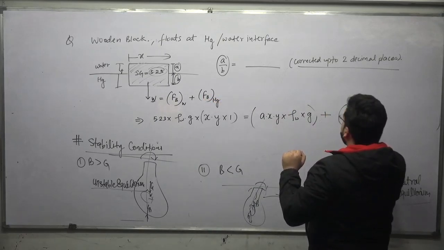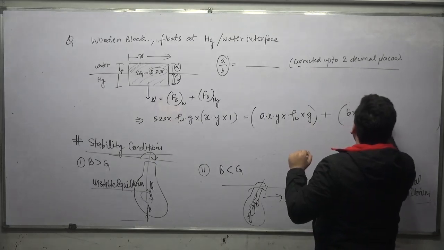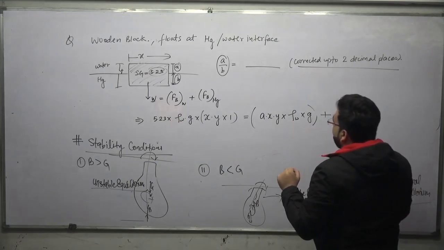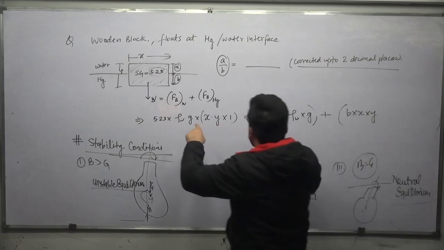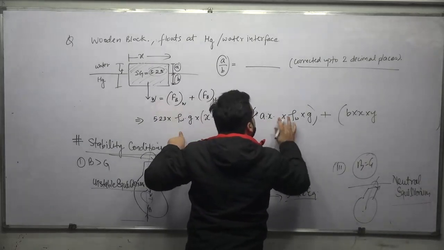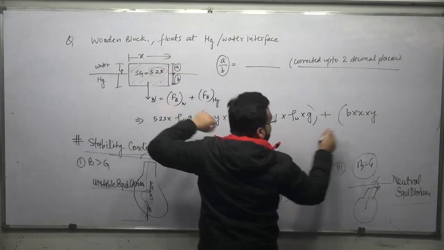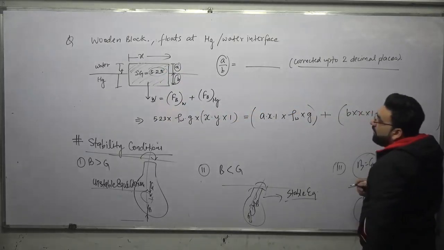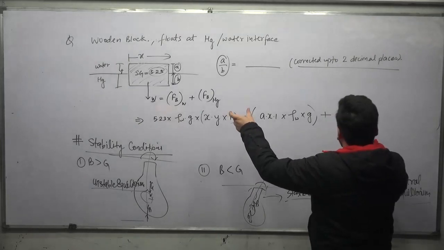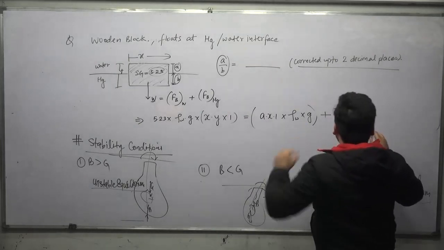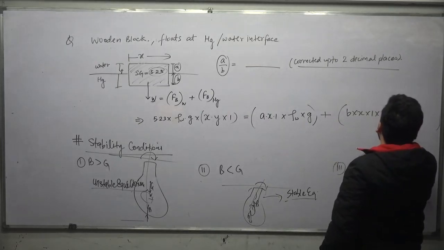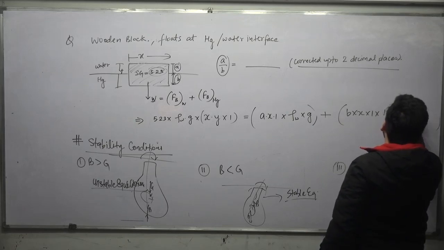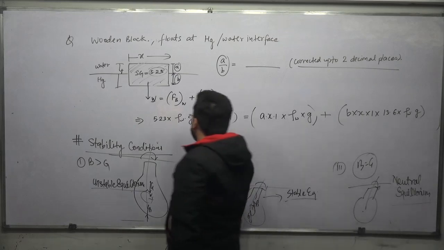So that will be B into X into 1, because the width I am taking as 1, multiplied by the density of mercury, 13.6 into G. This is the total equation that I am getting.